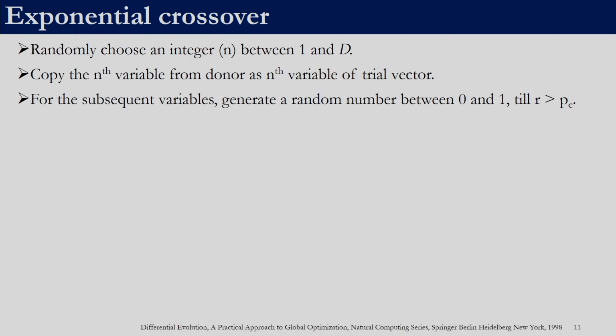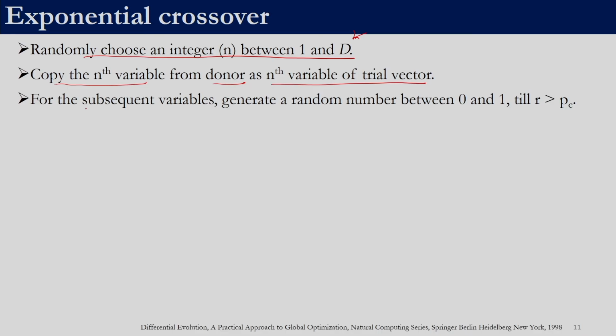In exponential crossover, we will have to first randomly choose an integer between 1 and d, where d is the total number of decision variables in our problem. Once we have generated n, we need to copy the nth variable from the donor as the nth variable of the trial vector. So, if there are 10 variables and let us say we have taken n as 7, the 7th variable of the donor will be directly copied as the 7th variable of the trial vector.